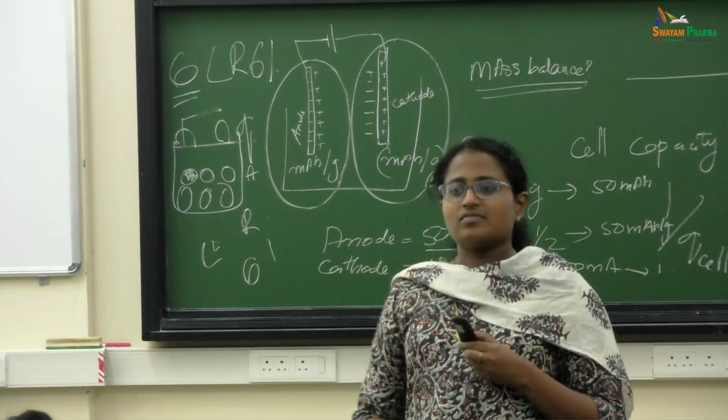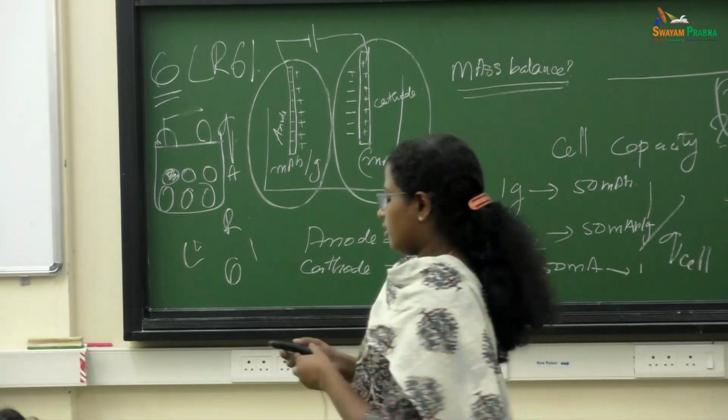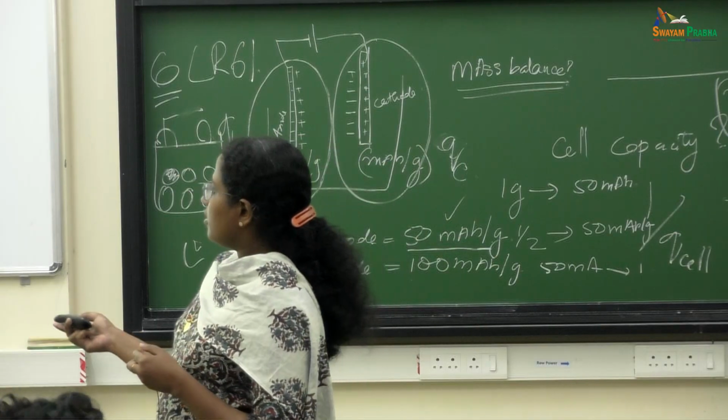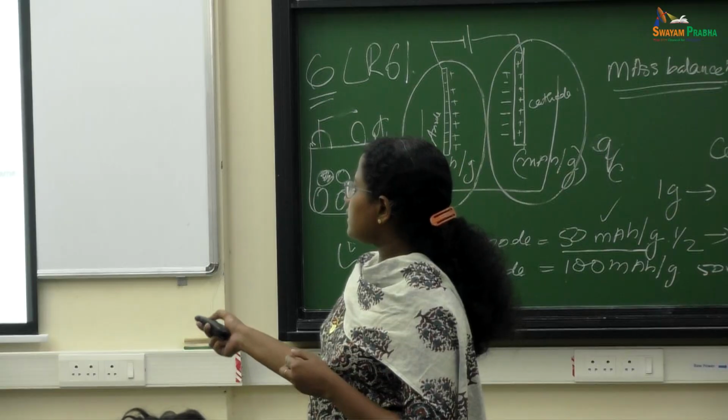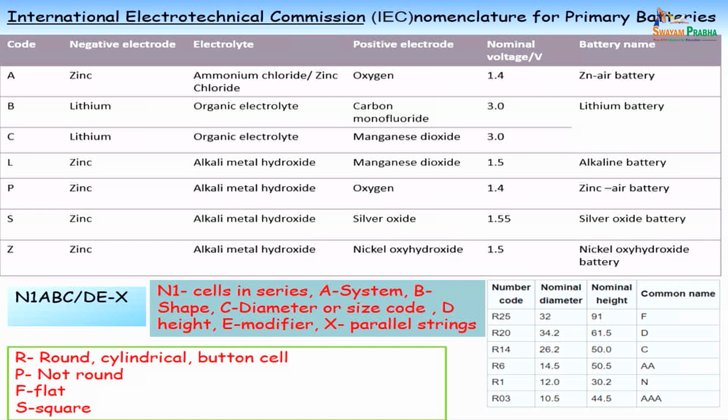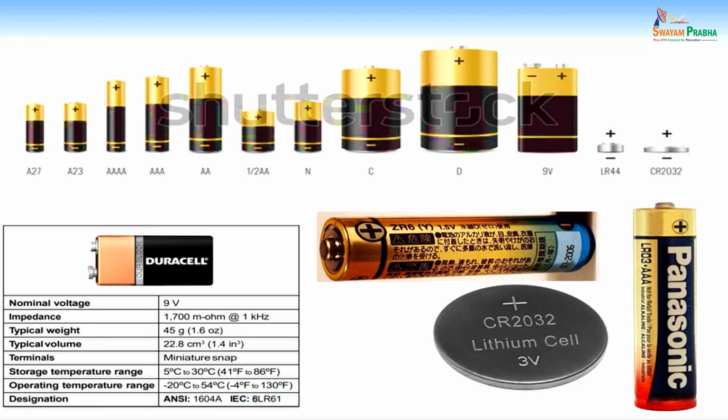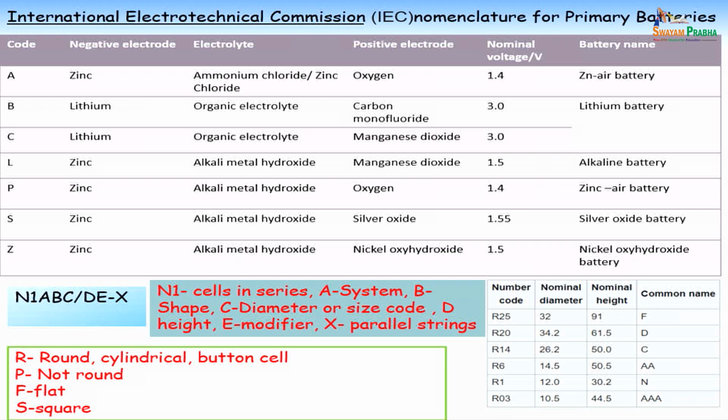What if they're connected in parallel? You can see here, if they are connected in series. This X corresponds to if it is in parallel. If you have all these modifiers, you can have the slash.